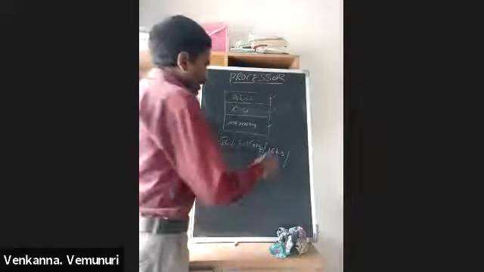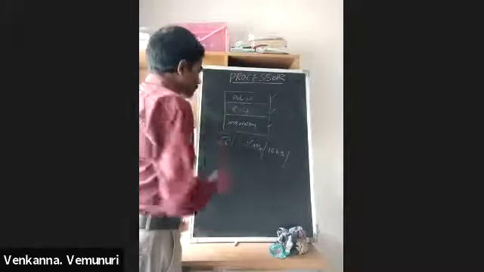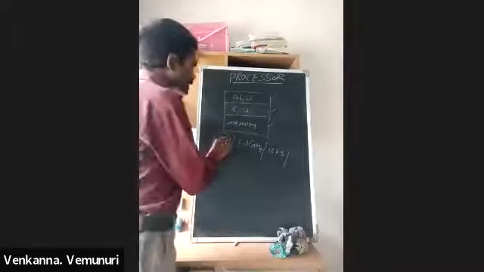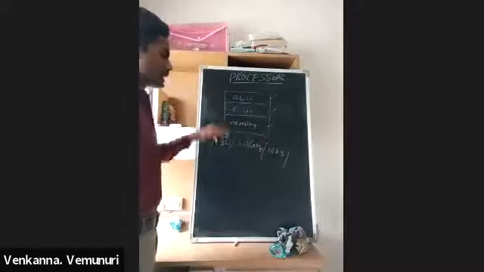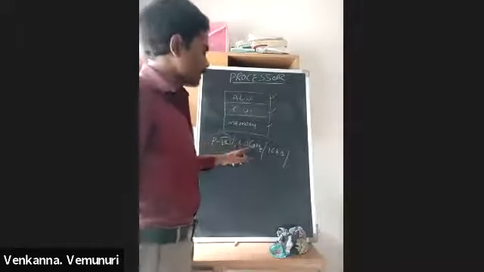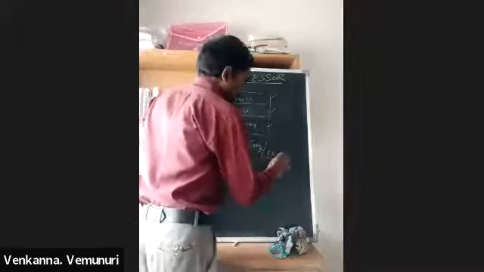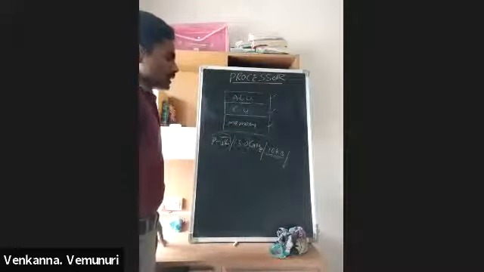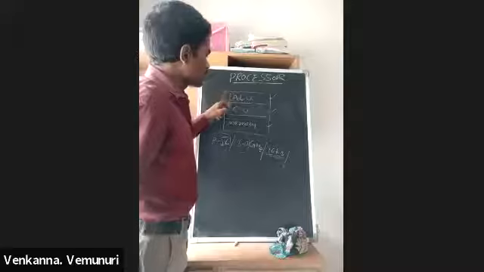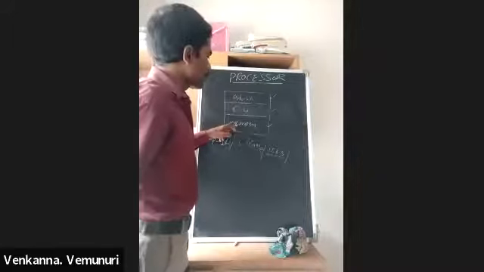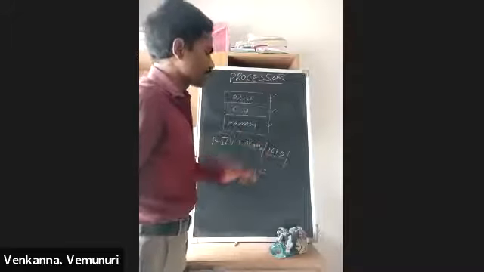Now we know this is the Intel Pentium 4 series processor, and the processor speed is 3.0 gigahertz clock speed. And here 16 kb. What is the 16 kb? Already we discussed that the processor internally has ALU, CU, and memory. This memory is also called cache memory. That cache memory is this one, 16 kb.